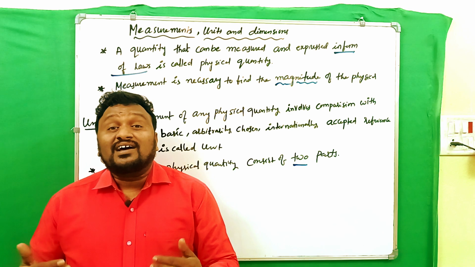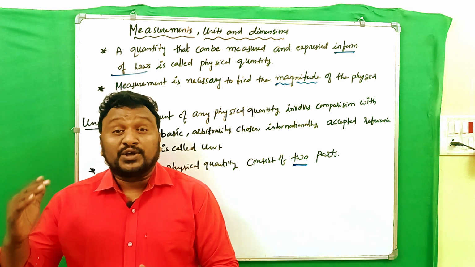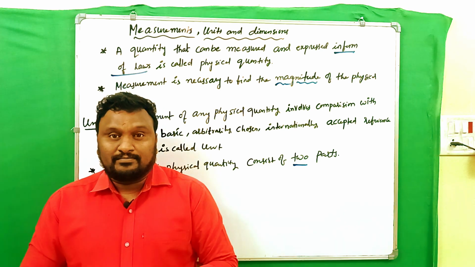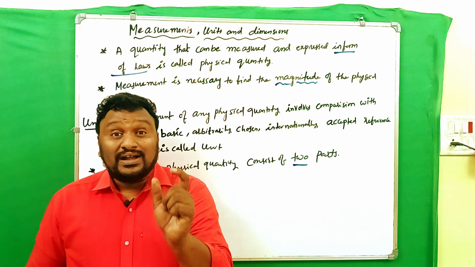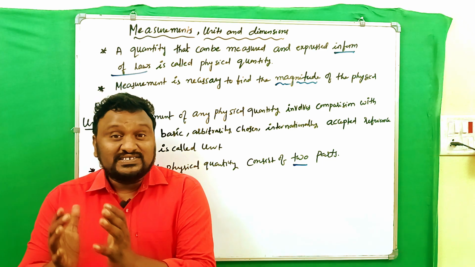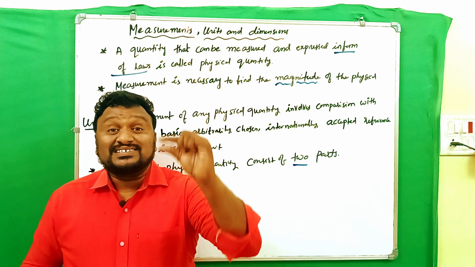So what is the necessity of measurement? Measurement is compulsory to measure the quantity of a physical quantity. How much quantity is available for a physical quantity? To know that, measurement is compulsory.